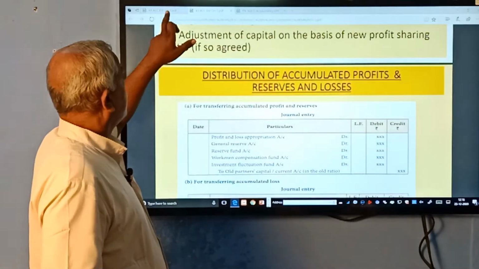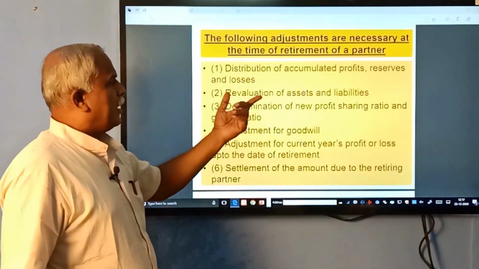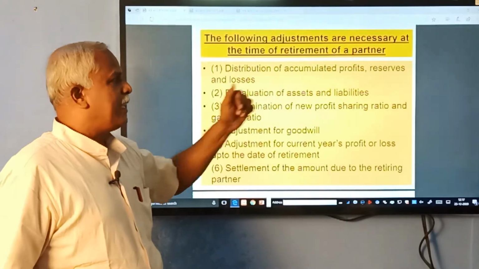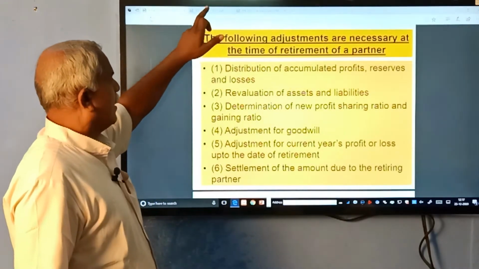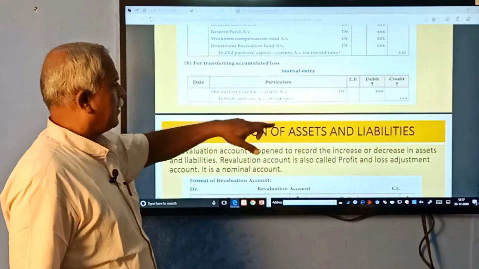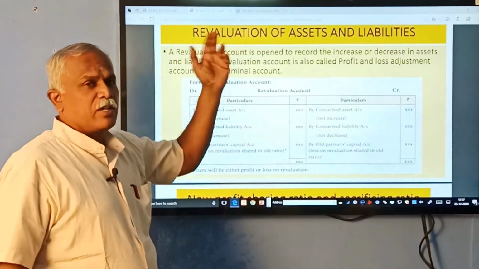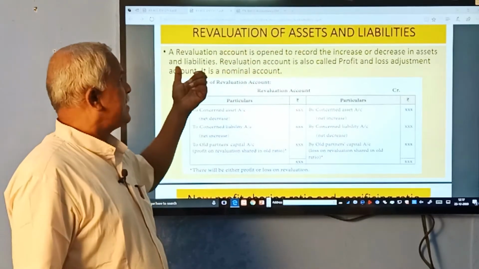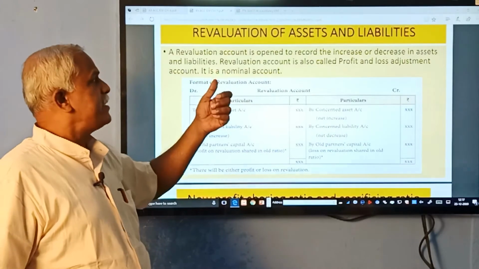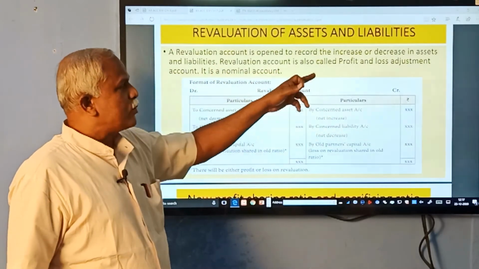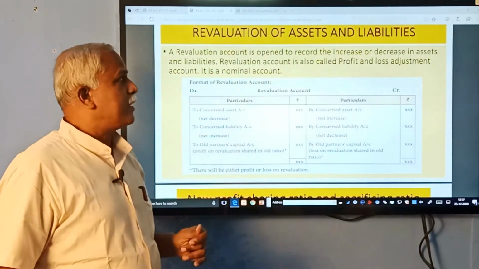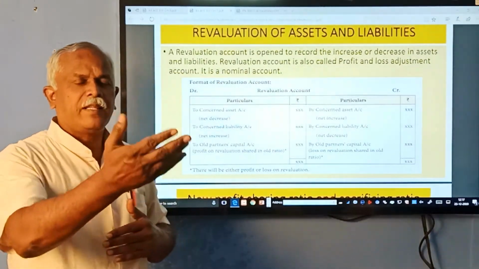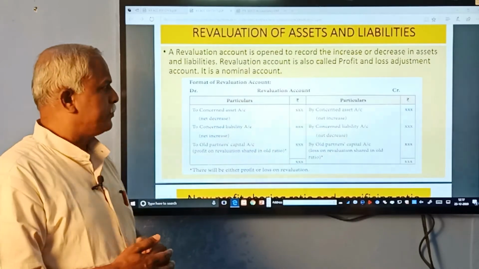Now, revaluation of assets and liabilities. How are assets and liabilities revalued? That is also done in the same manner. What is a revaluation account? It is an account opened to record increase or decrease in the value of assets and liabilities. It is also called the profit and loss adjustment account and it is a nominal account. That means it has to be closed by transferring the balance to partners' capital accounts.